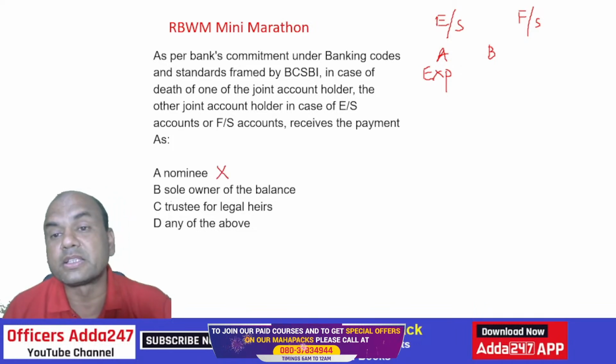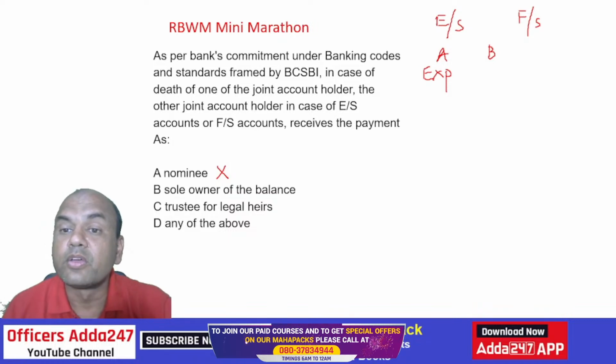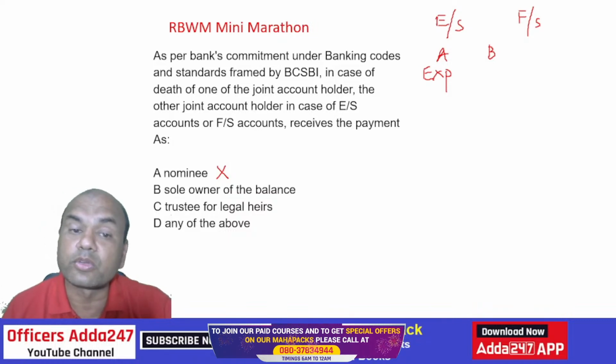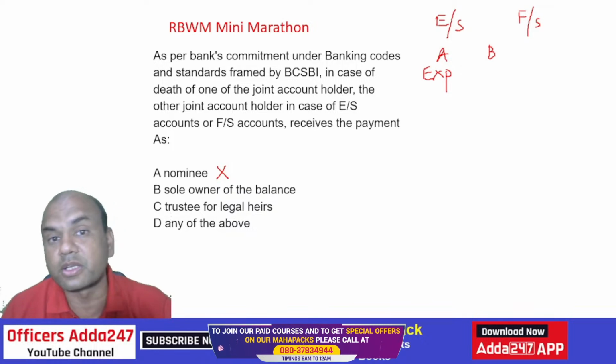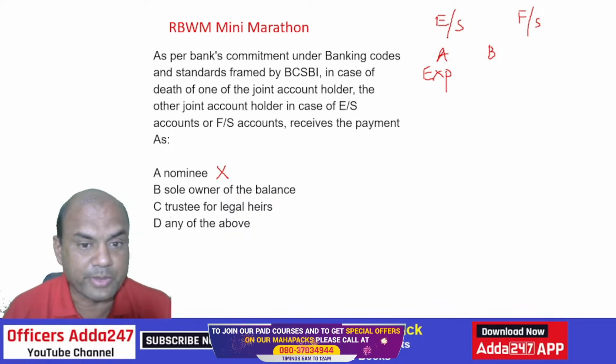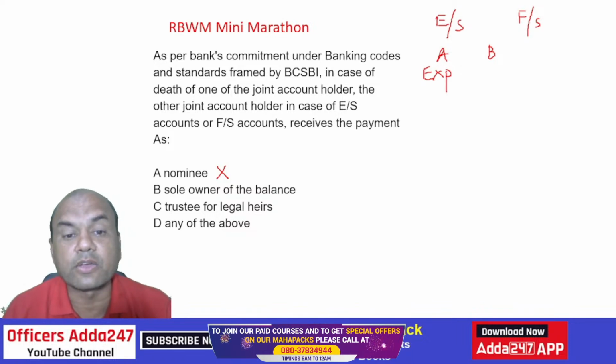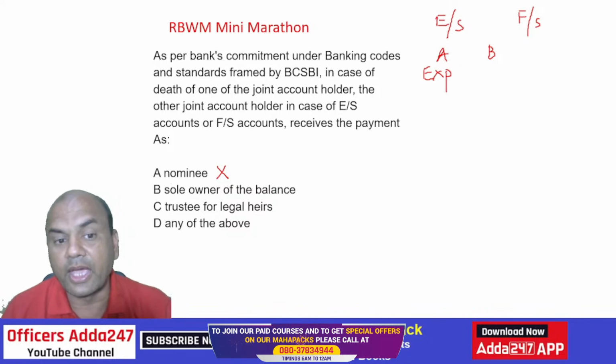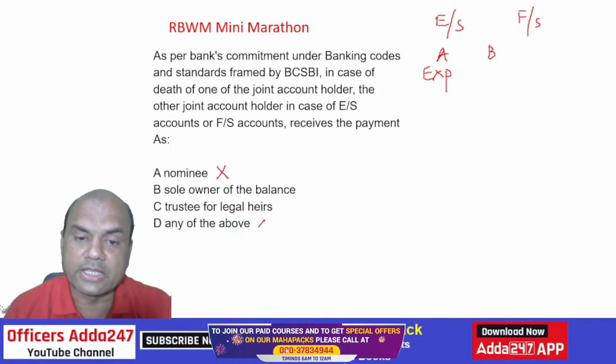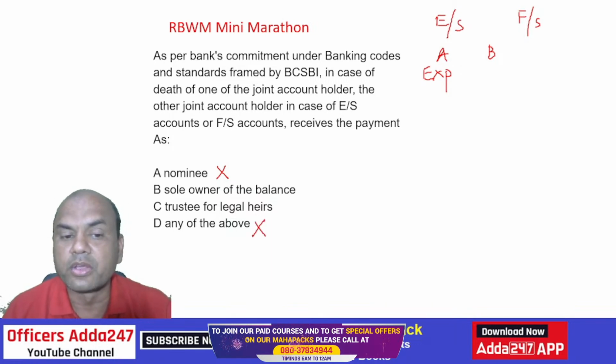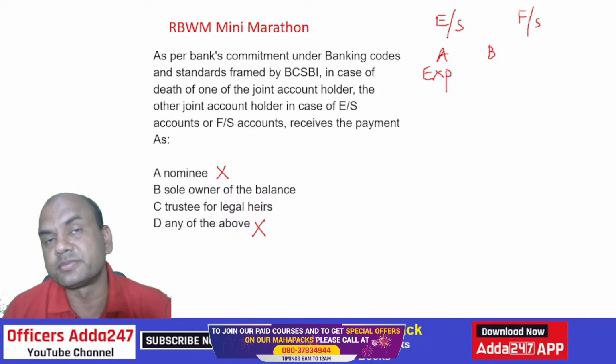Sole owner of the balance. So this sole owner means what? Whether B becomes a complete owner. Many of you will get confused over here. I'll keep this as a suspense. Sole owner. Second is trustee of the legal heirs. And any of the above. So, I'll just give you the hint. A and D are out. So, the answer is only B or C.